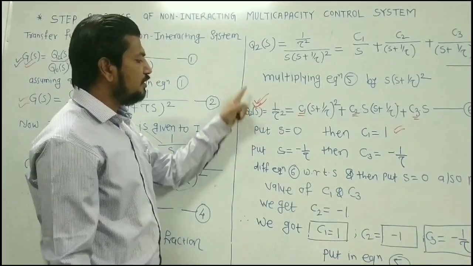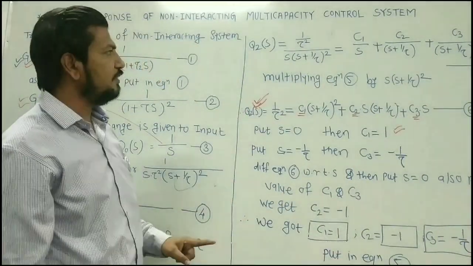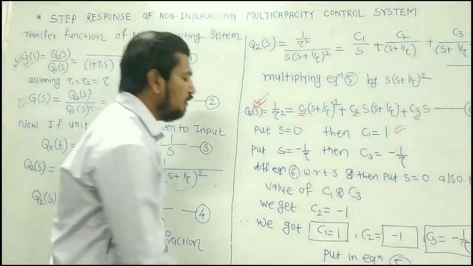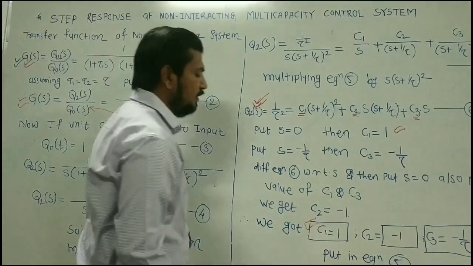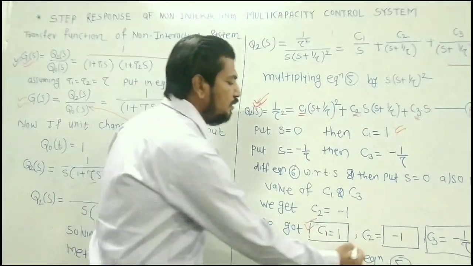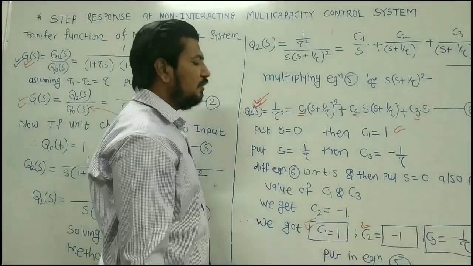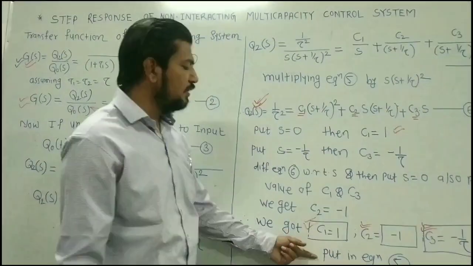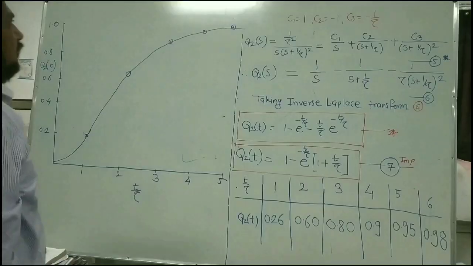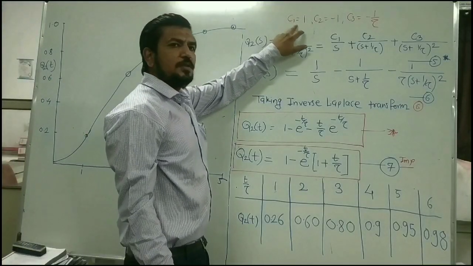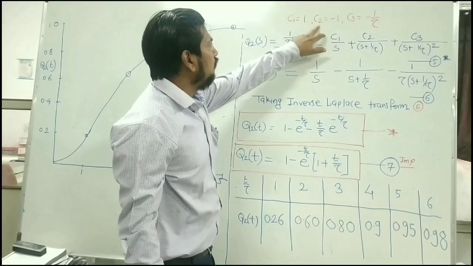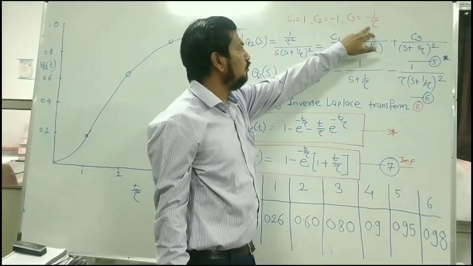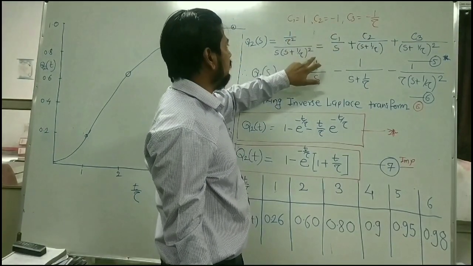So up till now we have seen how to determine the values of C1, C2 and C3 because I want to put them into equation number 5. So I got the value of C1 is equal to 1, the value of C2 is equal to minus 1, and the value of C3 is equal to minus 1 by tau. And all of these I am going to put in equation number 5. Let us put these values in equation number 5.